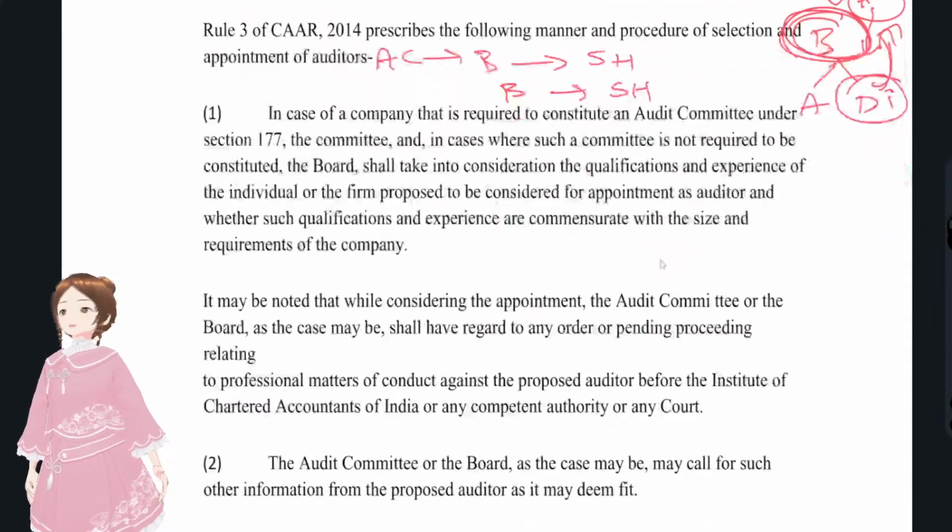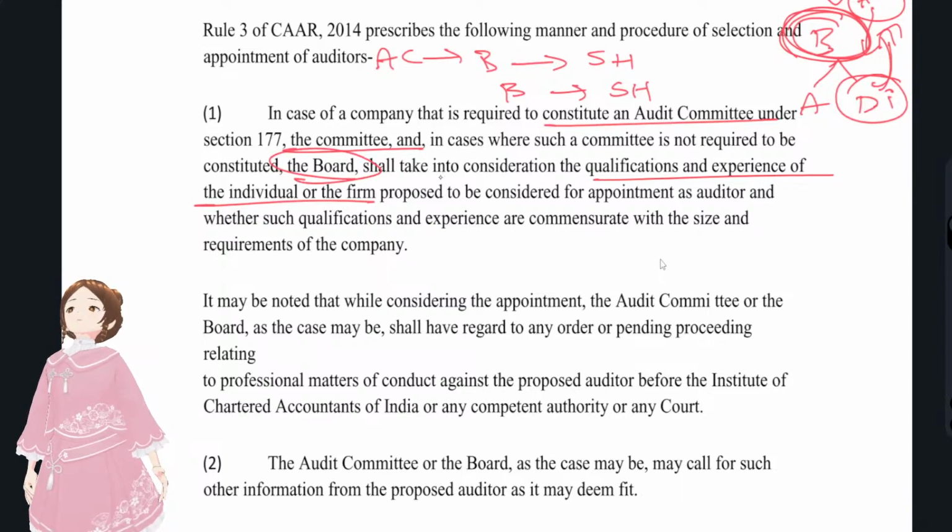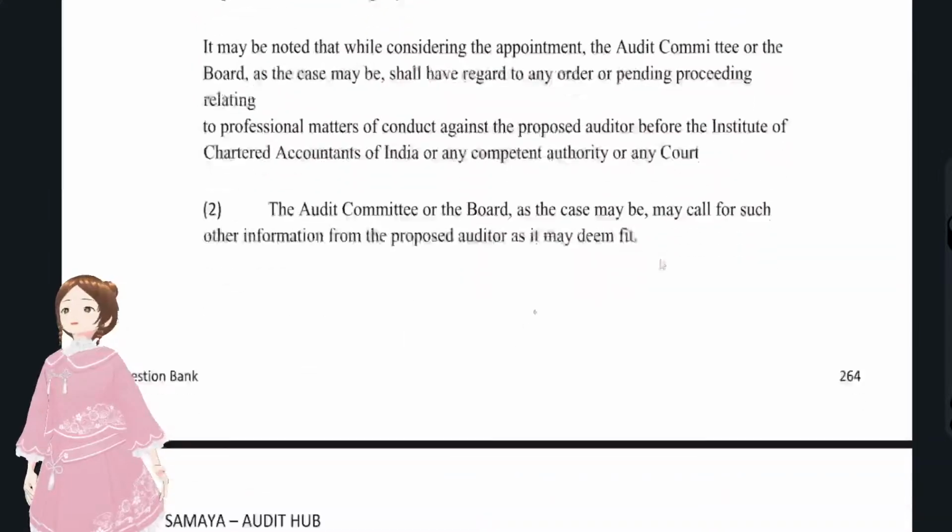In case of a company that is required to constitute an audit committee, the committee will take into consideration the qualification or experience of that auditor or propose the individual firm, or else the board will take into consideration the qualifications or experience and all the professional matters. And the audit committee,